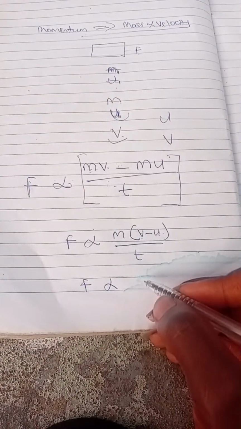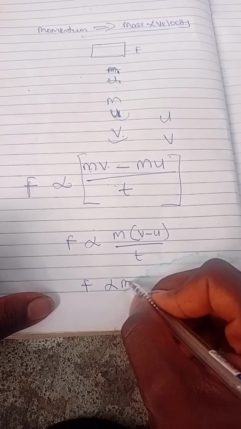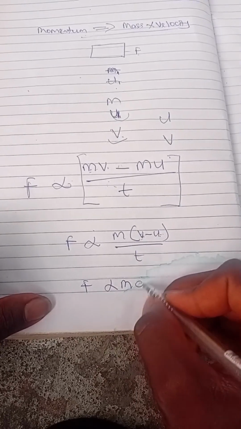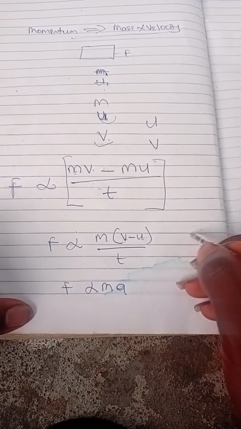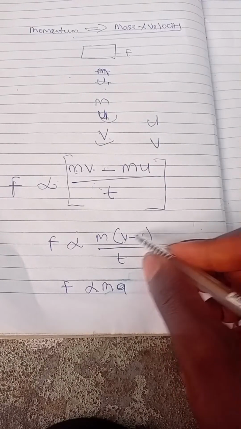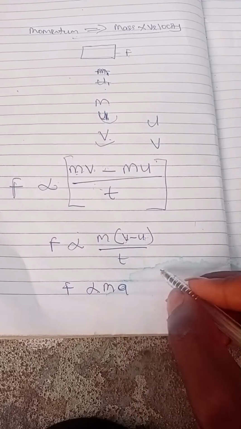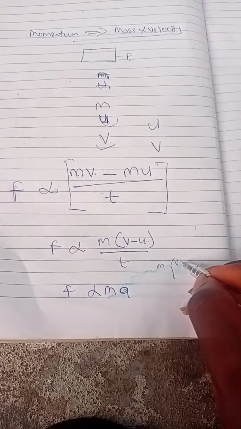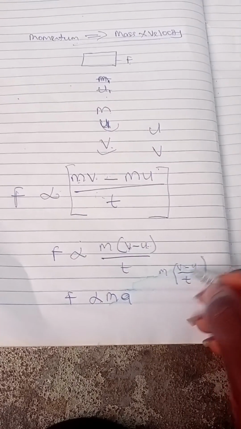So we can conclude that, over time taken, this gives us M(V minus U) over time taken. That's acceleration. Are we together? So F is directly proportional. Acceleration is increase in velocity over time, and since V minus U is the increase in velocity over this time, that's A. This is the same thing as M multiplied by V minus U over T, and this V minus U over T is our acceleration.